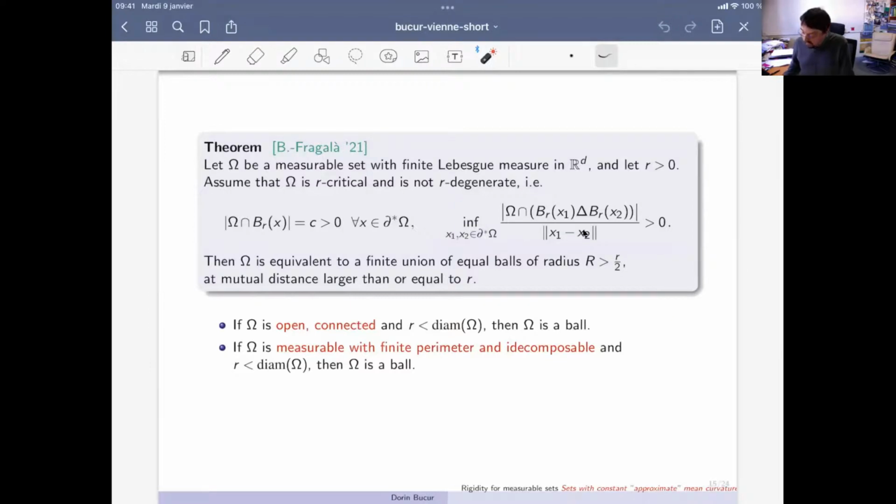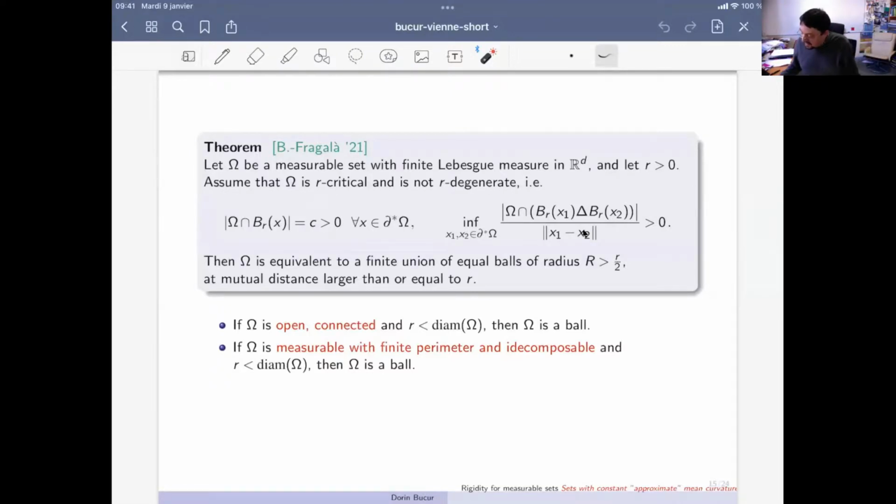Then we obtain the rigidity result saying that omega is equivalent to a finite union of equal balls of radius r, with distance greater than r divided by 2. So we not only obtain information on the geometry of the set, which is a union of balls, but the balls have to be somehow far away, at a distance depending on r.